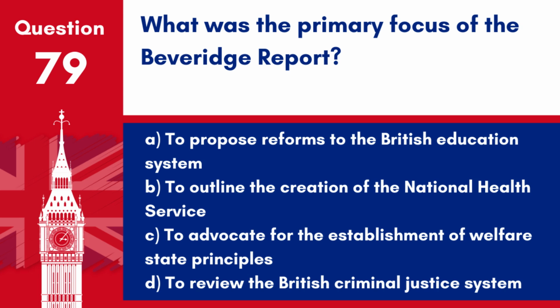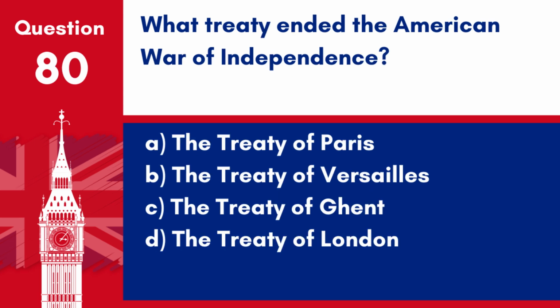Question 79. What was the primary focus of the Beveridge Report? A. To propose reforms to the British education system. B. To outline the creation of the National Health Service. C. To advocate for the establishment of welfare state principles. D. To review the British criminal justice system. Answer: C. To advocate for the establishment of welfare state principles. The Beveridge Report, published during World War II, focused on proposing comprehensive social insurance and welfare measures to address poverty and provide social security.